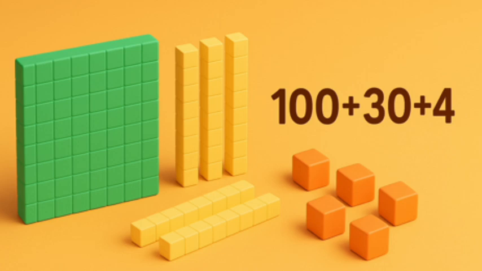Let's try this. How do we show the number 134? 1 flat is equal to 100. 3 rods is equal to 30. 4 cubes is equal to 4. So 134 is equal to 100 plus 30 plus 4.